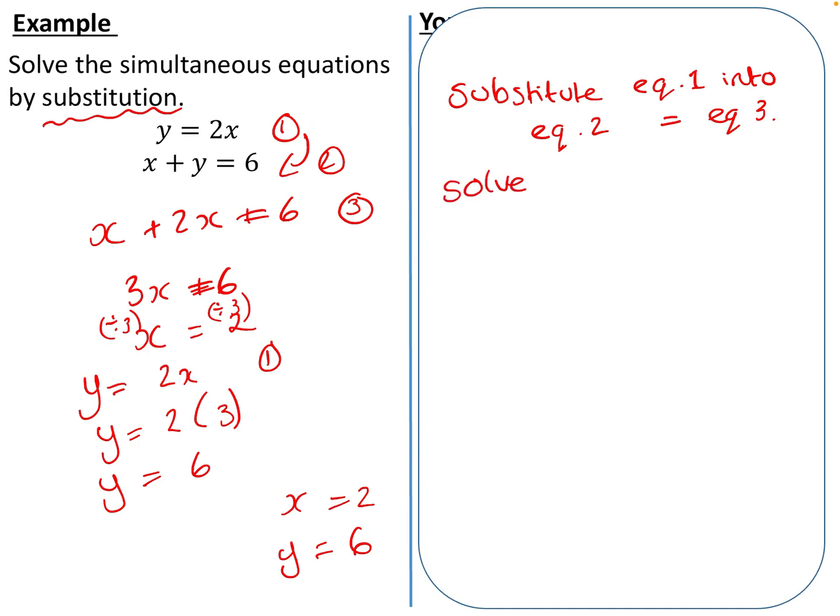Solve equation 3, substitute back into equation 1. Then finally, you want to write your answer as x equals 2 and y equals 6.